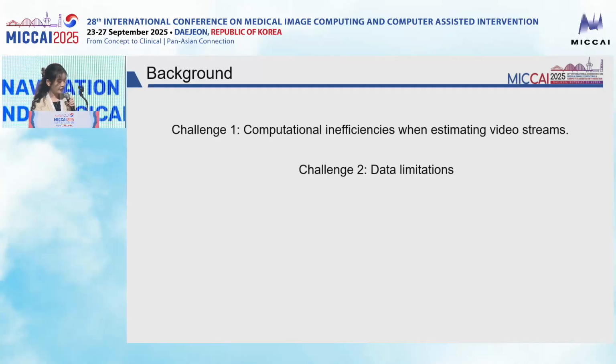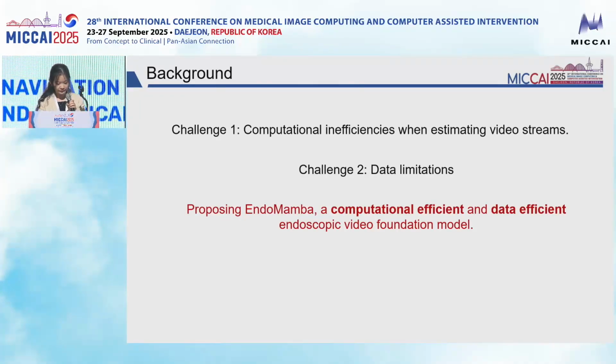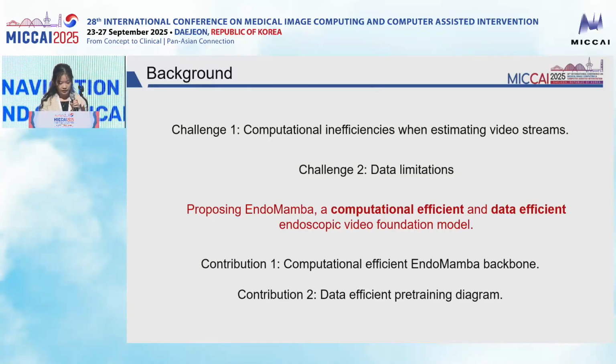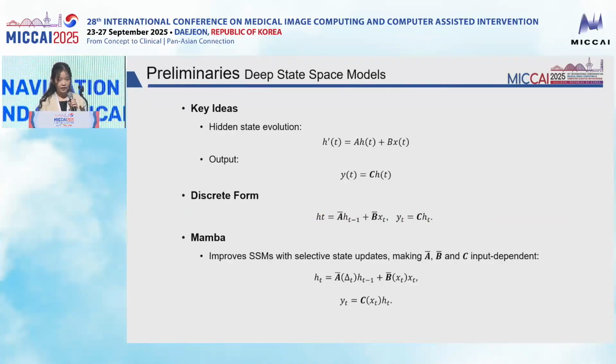To address these challenges, we propose EndoMamba, which has two key innovations: a computationally efficient backbone based on state space models, and a data-efficient hierarchical pre-training strategy. Before introducing our proposed model, we first outline deep state space models, which are the foundation of EndoMamba.